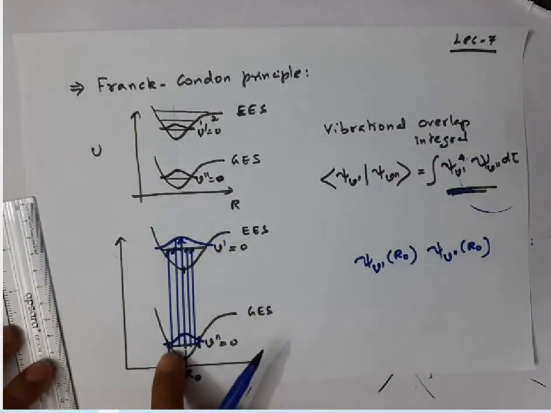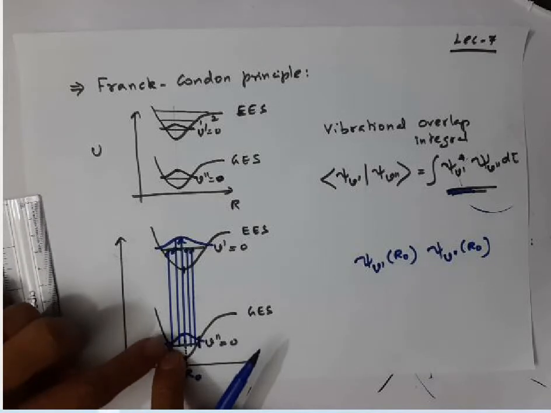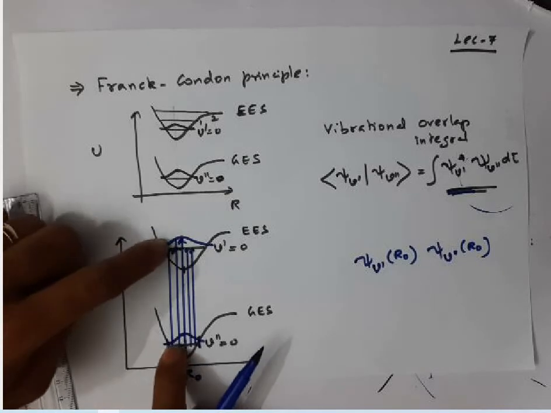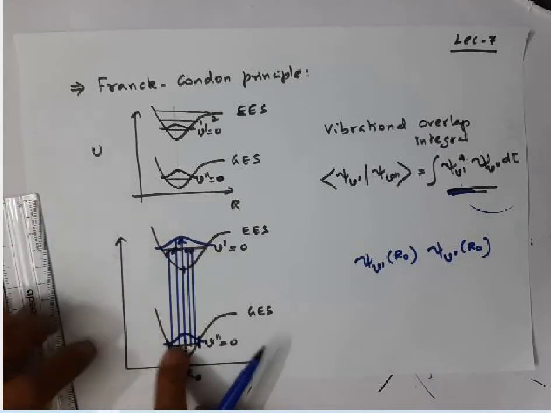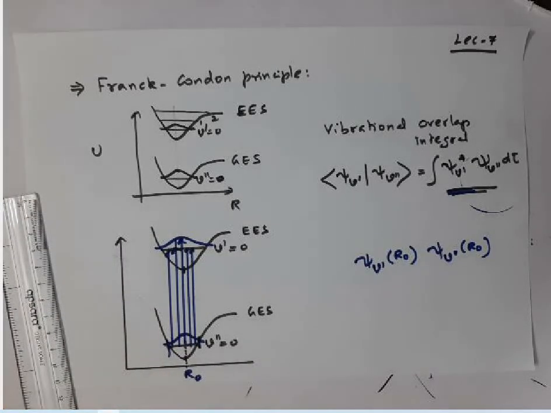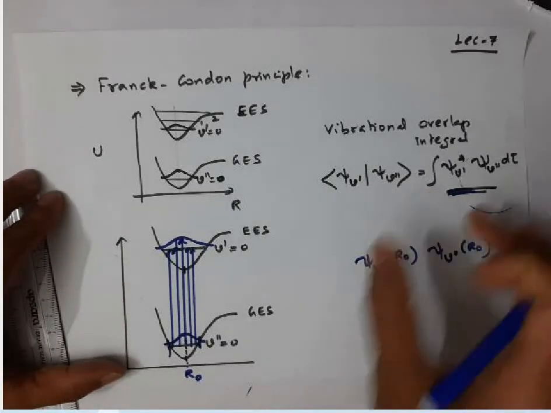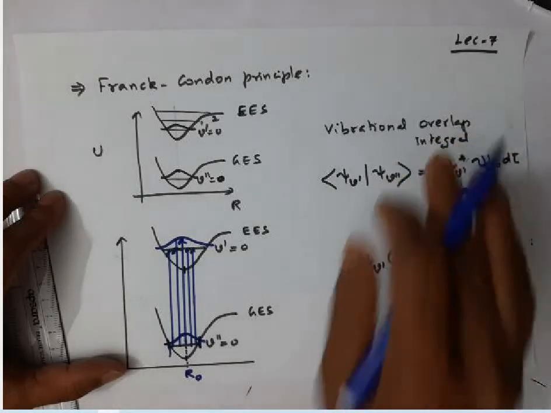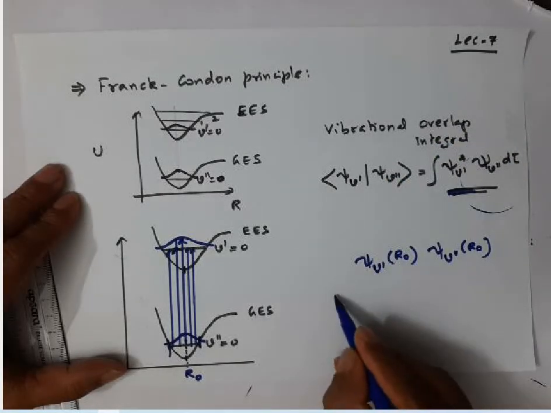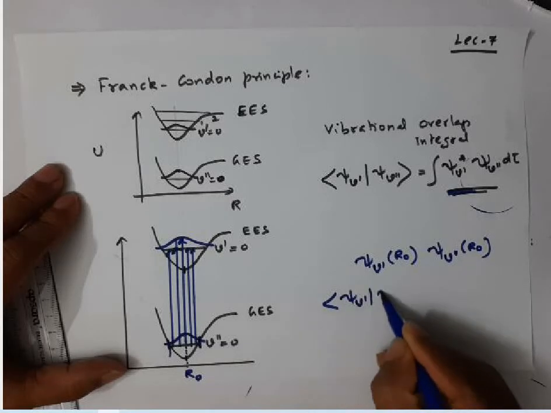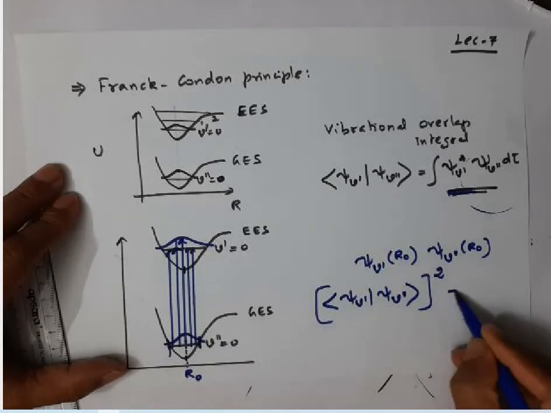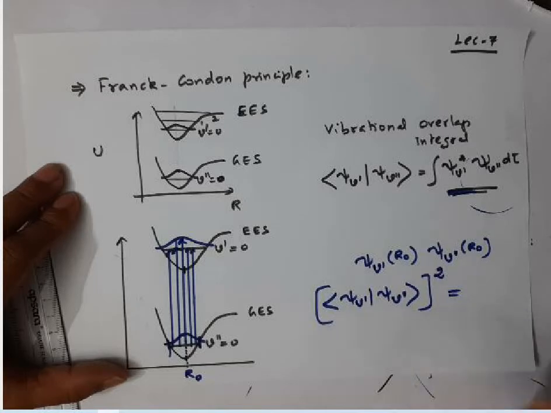Total overlap means the overlap of the ground vibrational wave function and the excited vibrational wave function at all R values, at all internuclear distances, corresponding to the ground vibrational state. Okay, that is the meaning of this overlap integral. Then take the square of the overlap integral, psi v prime, psi v double prime. The square of this integral is what we call the Franck-Condon factor, which we represent as S.